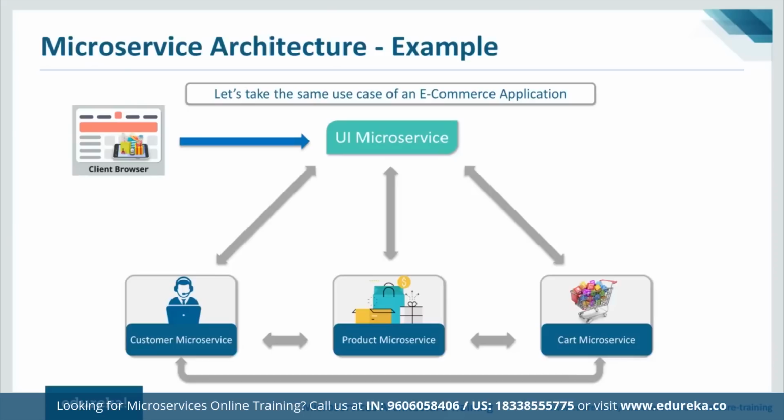All right, so let me just break it down for you. Each microservice is responsible for its own data model and data, because of which interaction with each microservice is handled by a different instance. Unlike in monolithic architecture, where we had only one instance, here we have multiple instances for different microservices. So we have three microservices here: customer microservice, product microservice, and cart microservice. Right? Each of them has its own instance, its own data model, and its own data. So this is exactly what microservice architecture is.